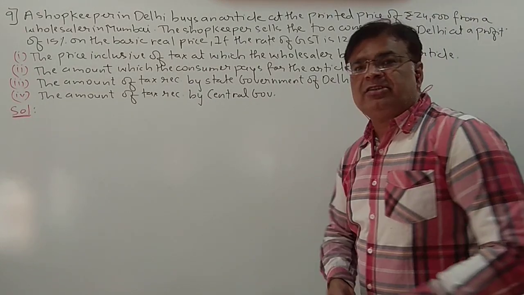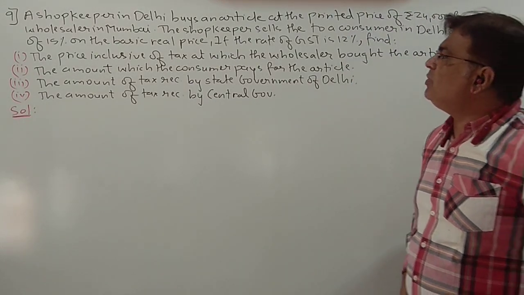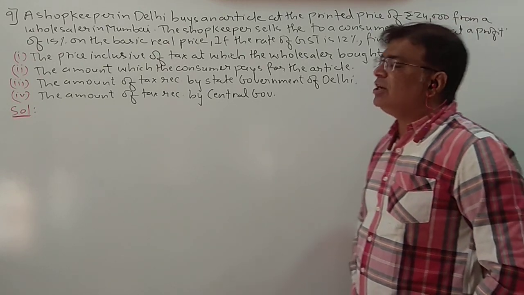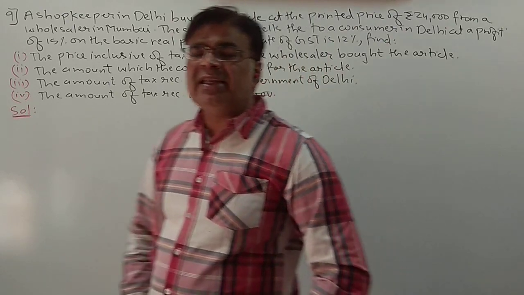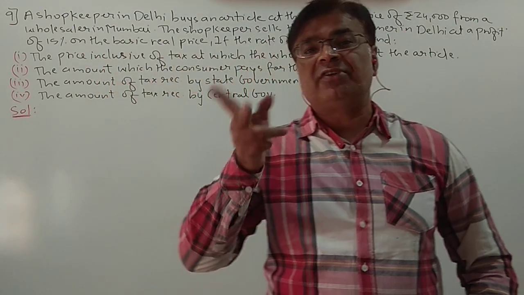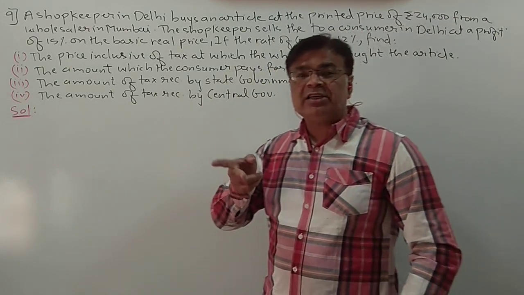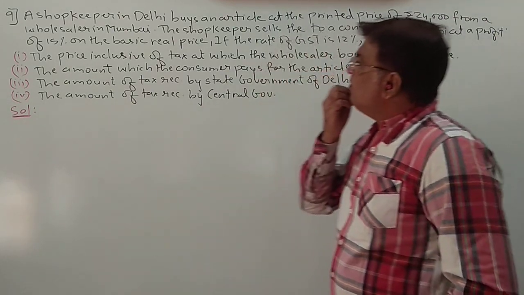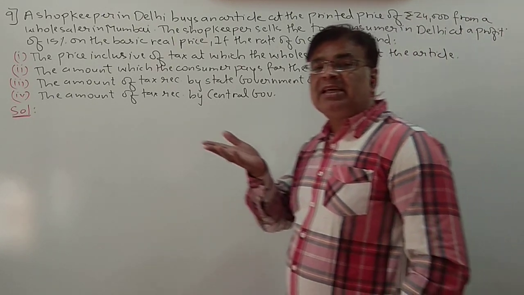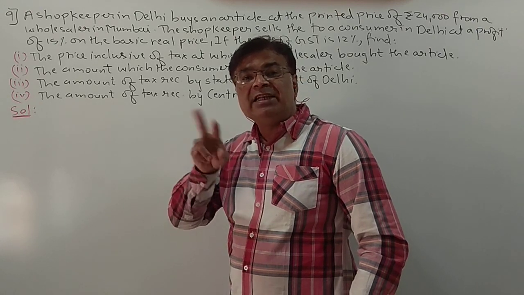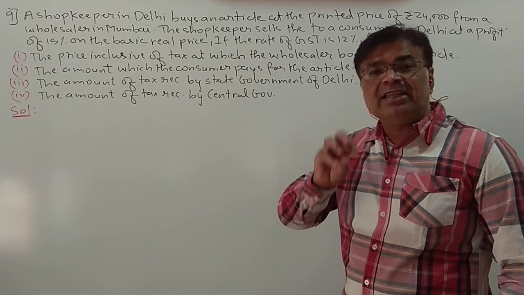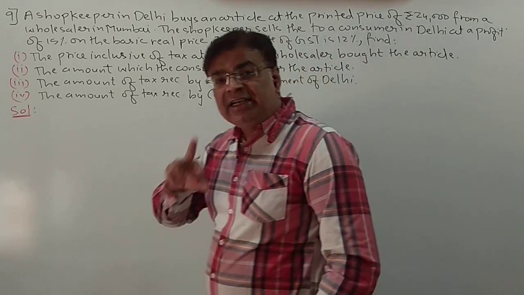Okay students, let us see another different kind of sum. A shopkeeper in Delhi buys an article at the printed price of 24,000 from a wholesaler in Mumbai. So the shopkeeper in Delhi is buying the article from the wholesaler in Mumbai. Again students, two different states, Delhi and Mumbai, so interstate. The shopkeeper sells to a consumer in Delhi. Now the Delhi shopkeeper is selling the article in Delhi only, so again it is intrastate.